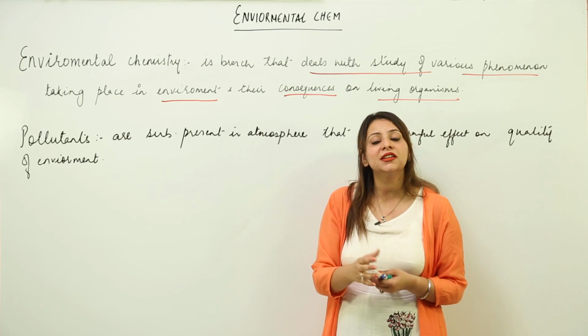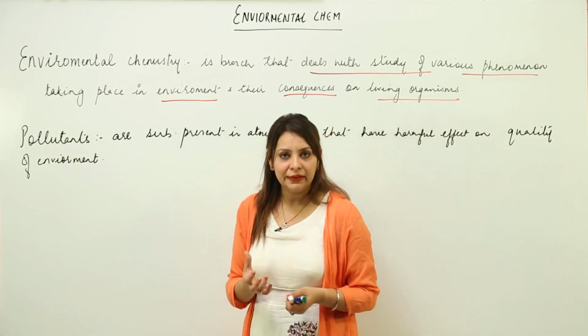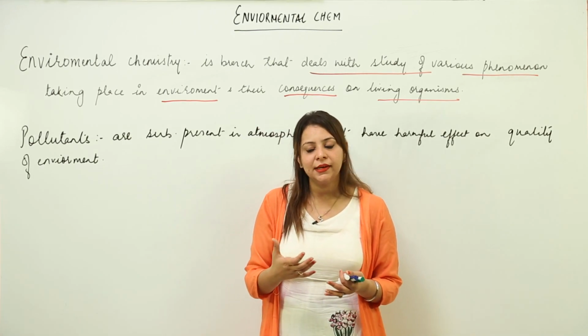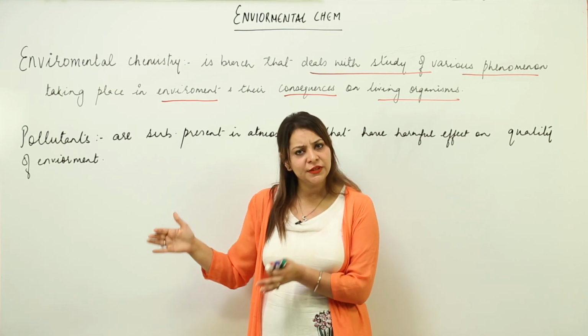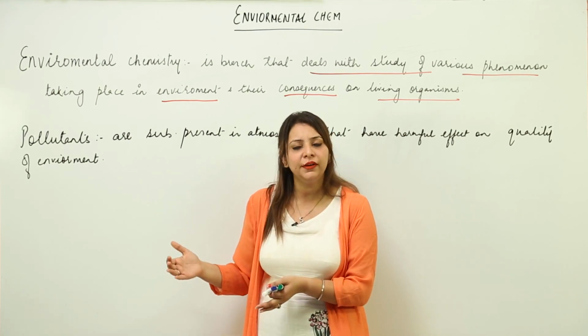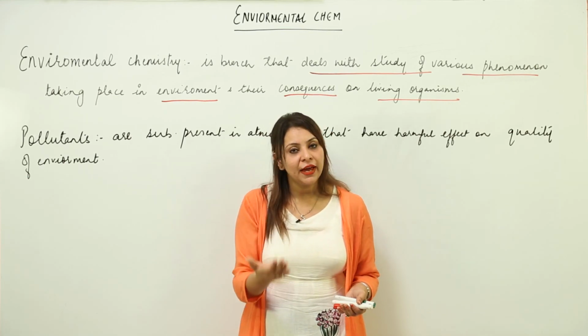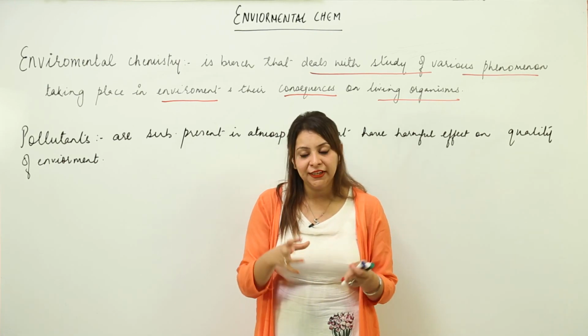The basic thing behind studying this chapter is to spread awareness, so that we can help our earth to be secure for the future human race if we are aware of what we are doing. Suppose you are using something and you are just